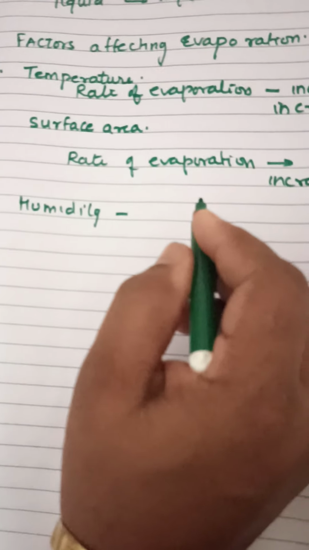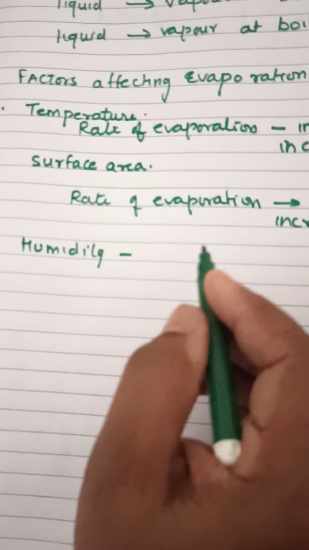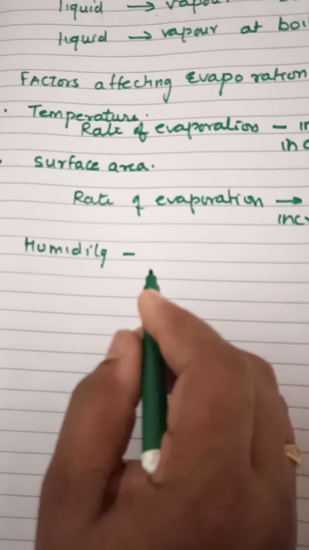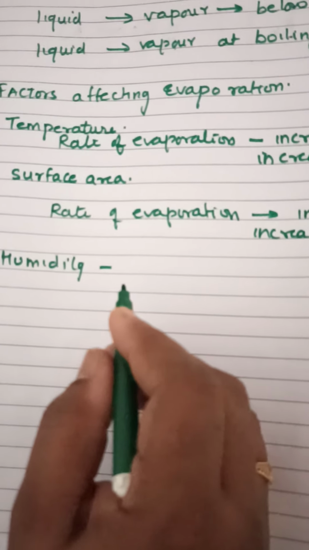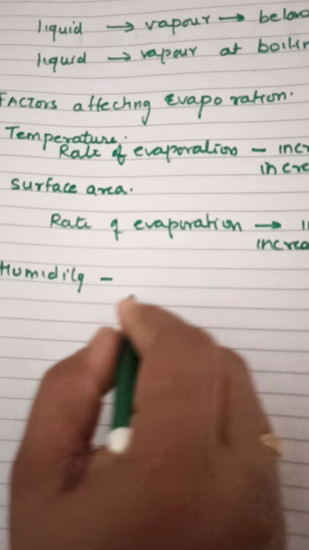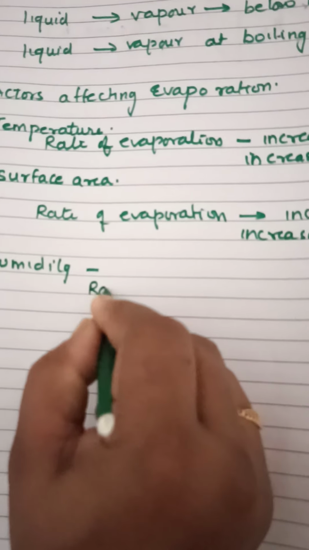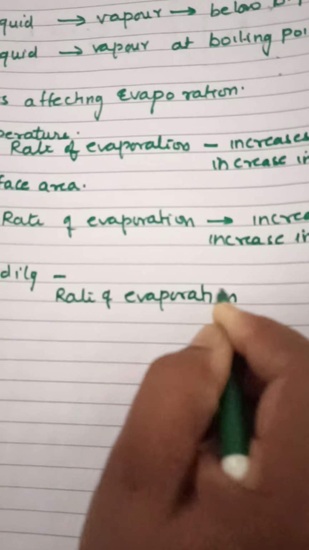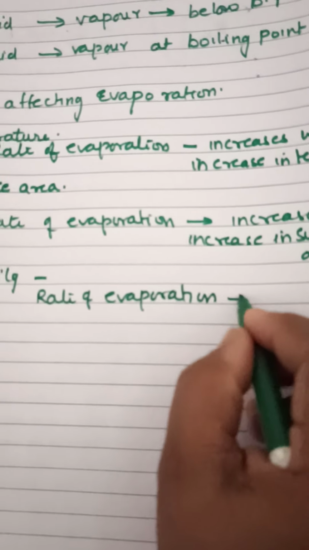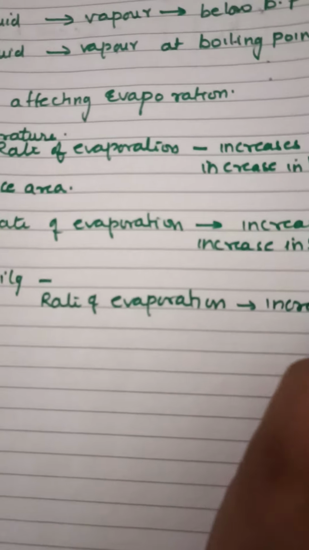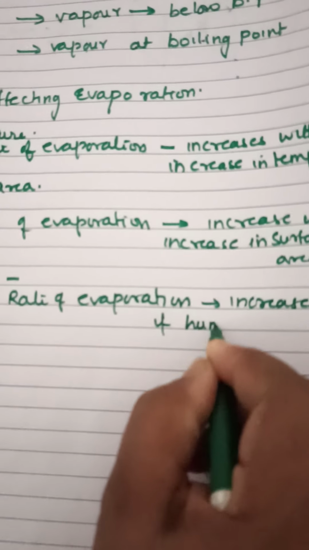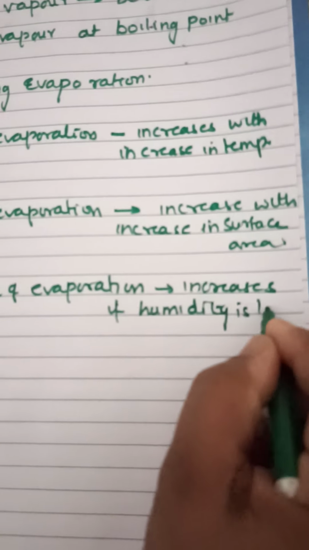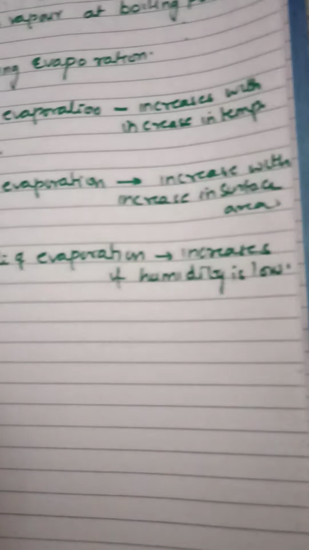But when the humidity of the air is high, that is the dampness is more in the air, then the rate of evaporation is low and water evaporates very slowly. So the rate of evaporation increases if humidity is low. So this was about the third factor.